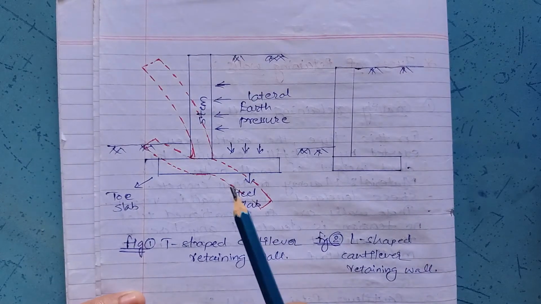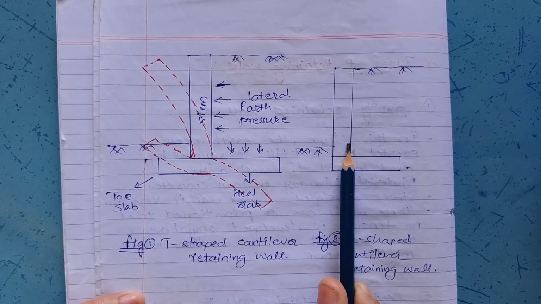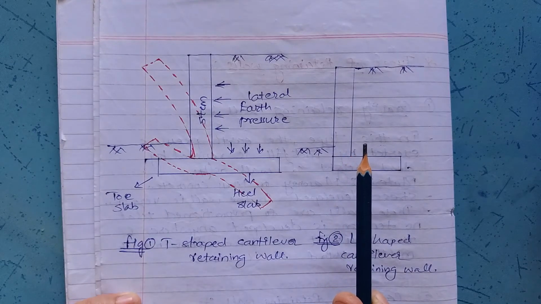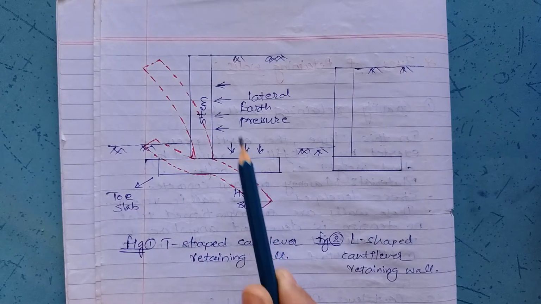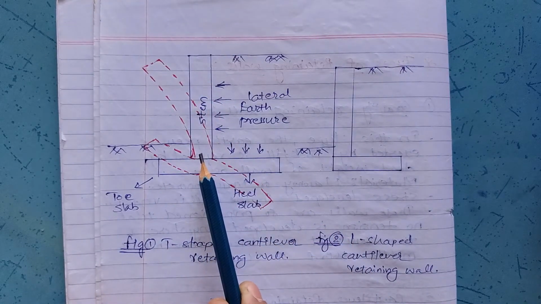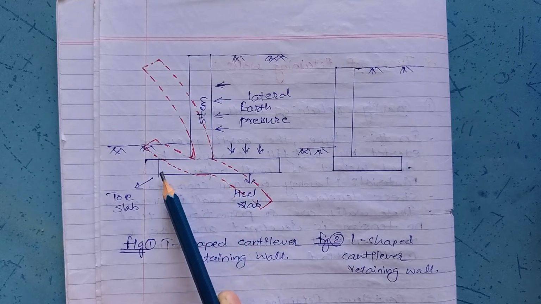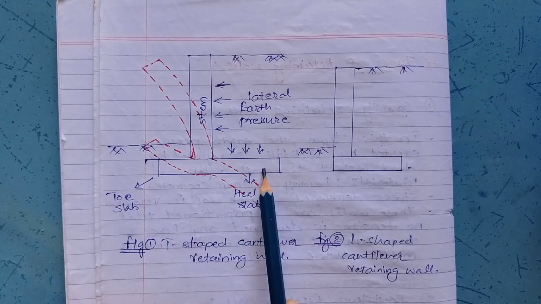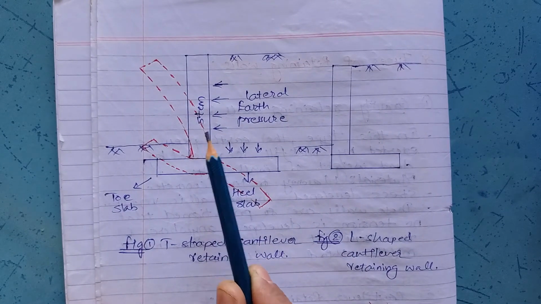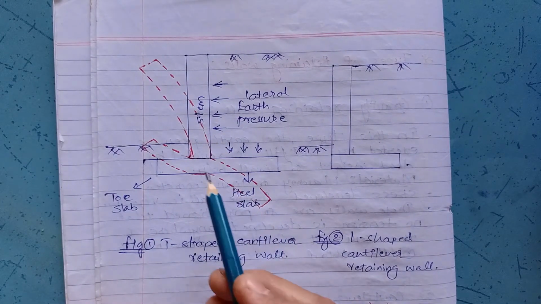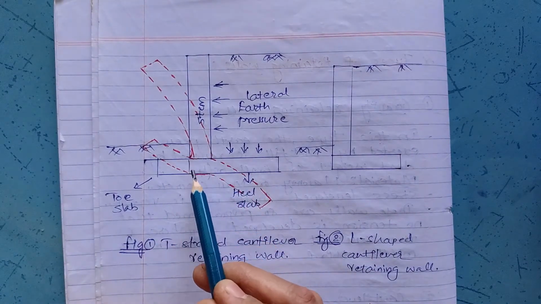Now let us have a look. These are two cantilever retaining walls. This is T-shaped and this is L-shaped. T-shaped retaining wall and L-shaped retaining wall. These are the types of cantilever retaining wall. Now this portion is called the toe, this is called the heel slab, and this vertical portion is called the stem slab. Now this retaining wall is similar to our foot, hence the front portion is called toe, that is toe slab, the rear portion heel slab, and the vertical component stem slab. Now why is it called cantilever retaining wall? Because all these three components, that is toe slab, heel slab and stem slab, are cantilevers.